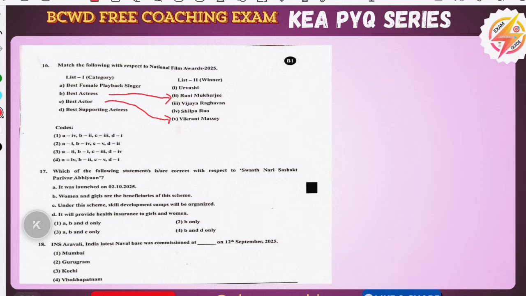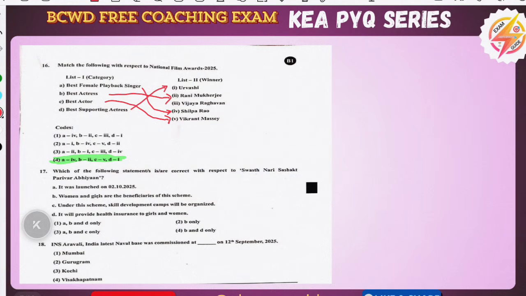So after seeing this, we will see best actor and best actress. Best actor is Vikrant Massey, that is C5. Two options are there. Next, best actress is Rani Mukerji, that is the second option, B2. C5 and B2, that is the fourth option, is right. Only by knowing these 2 important things you can go with the correct option. And best female playback singer will be Shilpa Rao, and best supporting actress will be Urvashi.